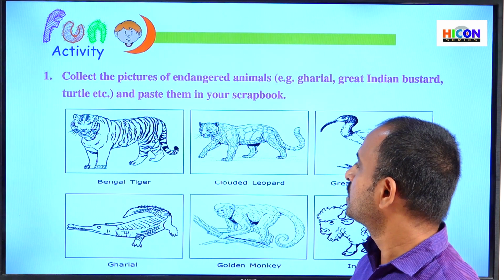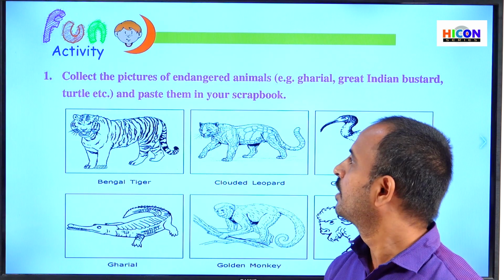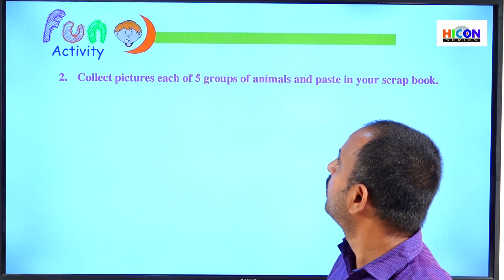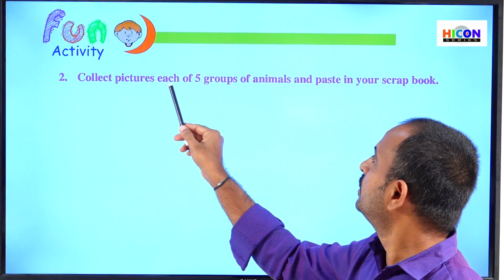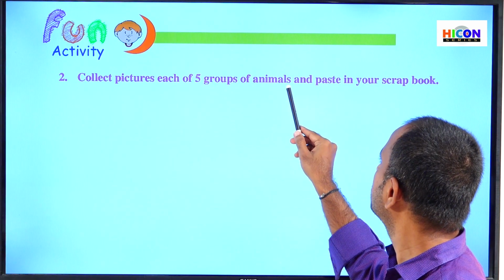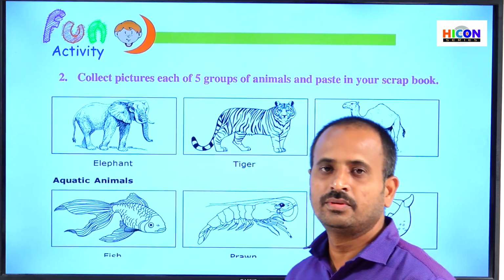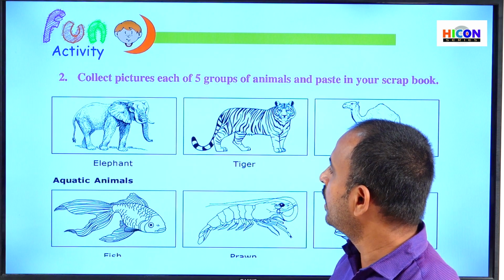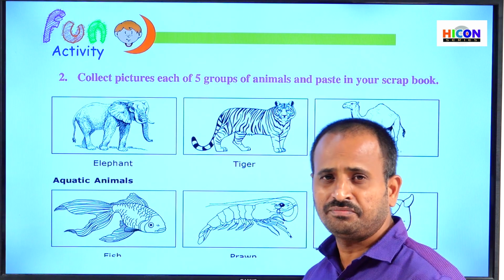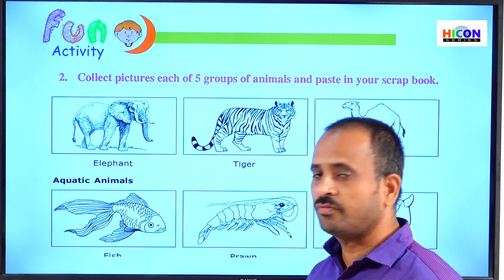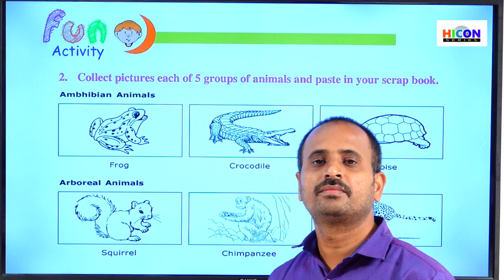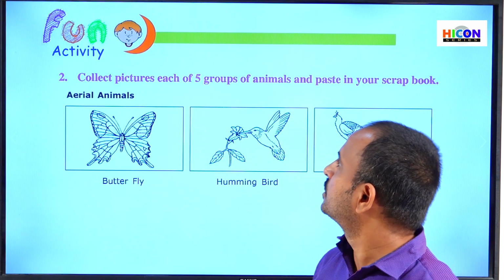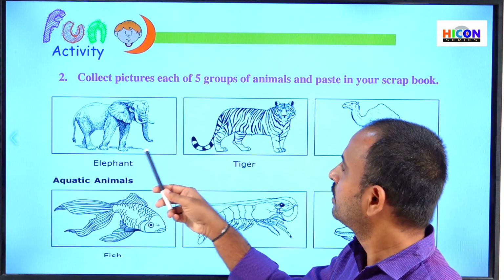So collect these pictures and paste them in your scrapbook. Now let us see one more fun activity in this activity part, that is, collect pictures of each of 5 groups of animals and paste them in your scrapbook. What are the 5 groups of animals? Children, see here. We have 5 groups of animals, that is, terrestrial animals, aquatic animals, amphibians, and also arboreal animals and aerial animals. So collect 5 pictures for each type of animal.